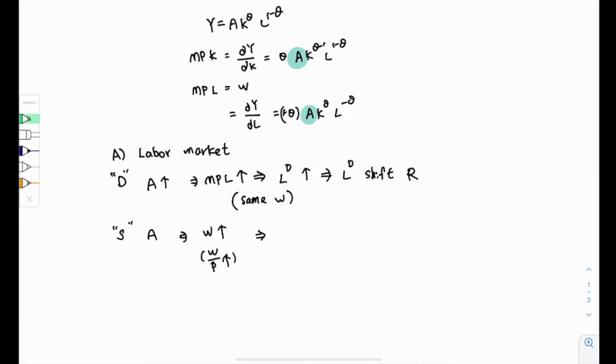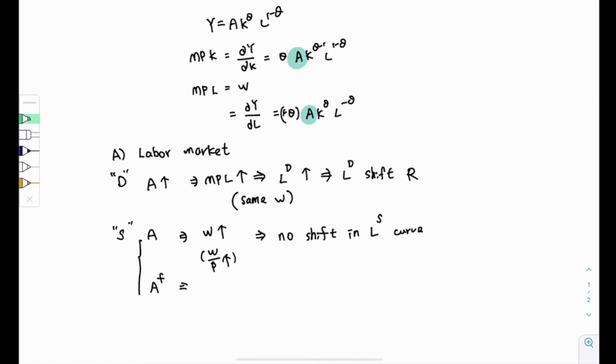However, it is about moving along the labor supply curve, because the increase in the labor supply is because there is a price change. When the price changes and the labor supply increases, it will not shift the labor supply curve. How about the increase in the future productivity?